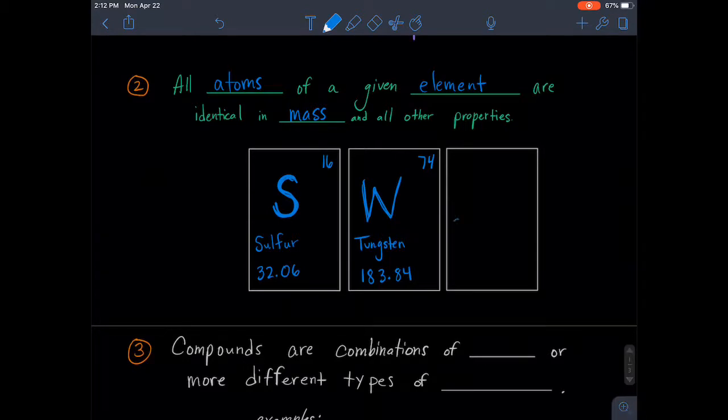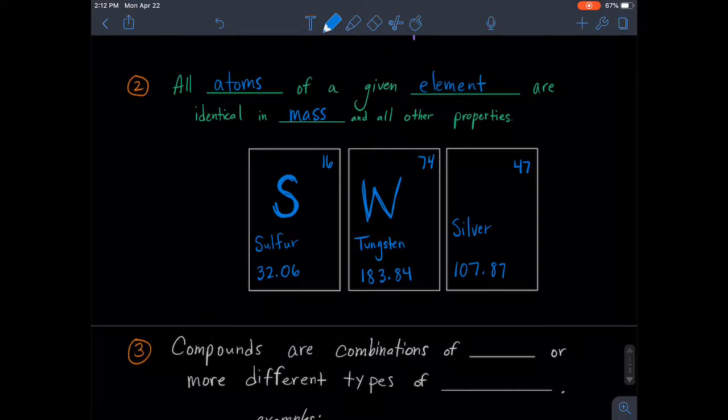Let's think about silver. Silver has 47 electrons, and it has a weight of 107.87 units. So again, it weighs less than tungsten, has fewer electrons than tungsten, but more electrons and more weight than sulfur does.